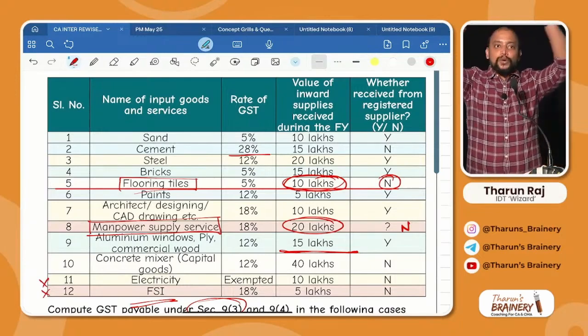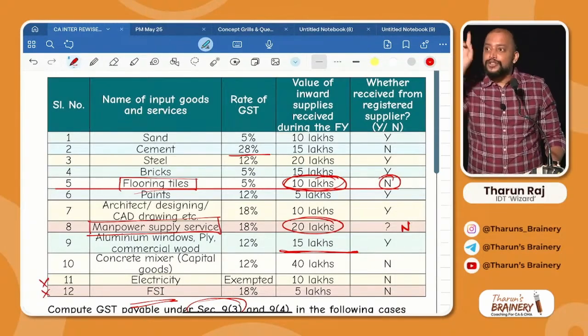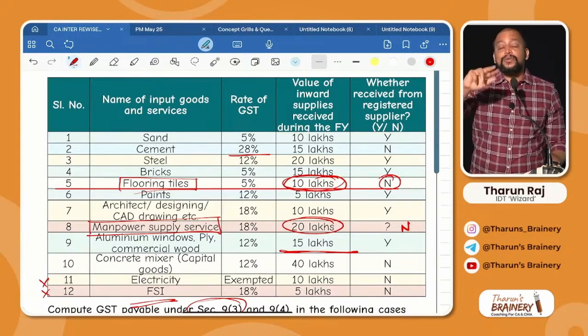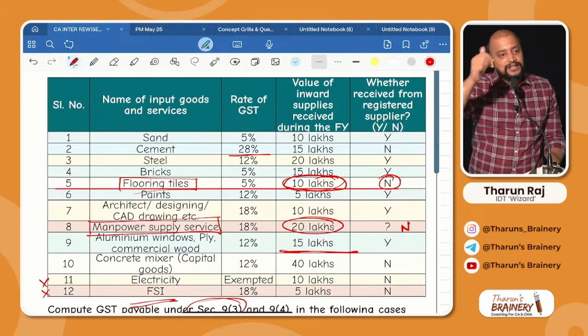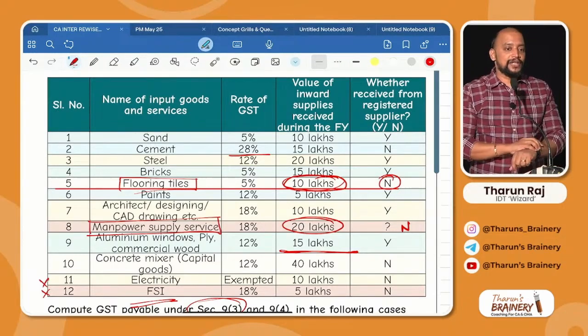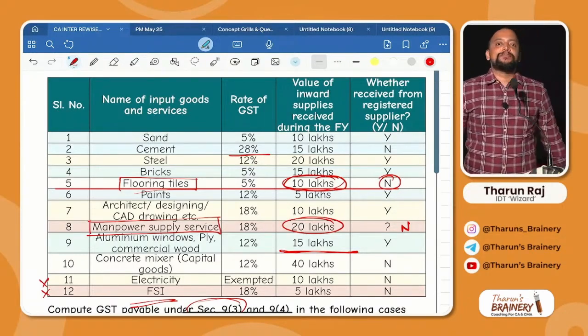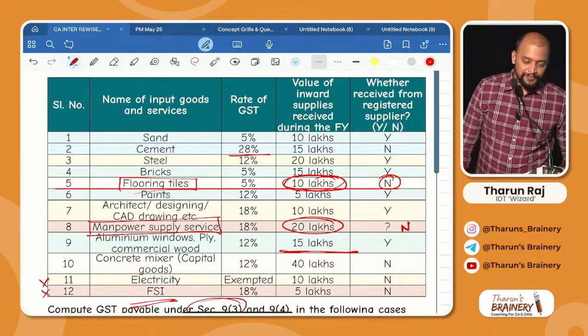Total is 120 lakhs. In that, 5% is only excess. So into 5%. On that, what is the rate of GST? 18%. So 120 lakhs into 5% into 18%. Do that. 1,08,000.